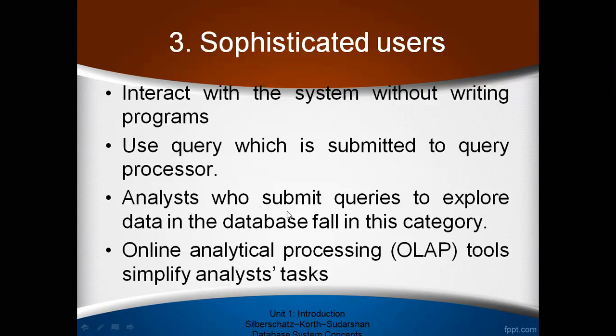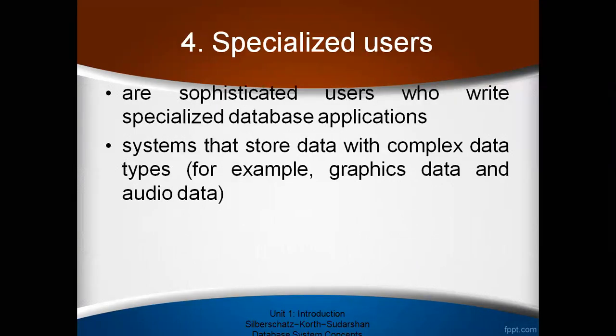Now after sophisticated users, there is the last category of users, which we say is the highest category. They know everything now. They are the sophisticated users who write specialized database applications. So now they are writing the code also. These specialist users use systems that store data in complex data types.